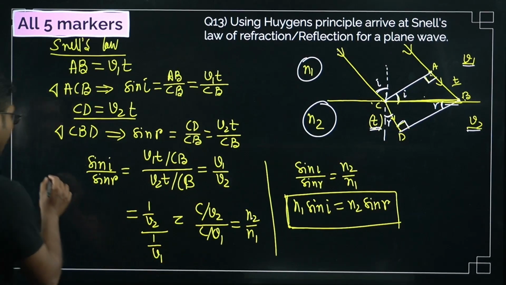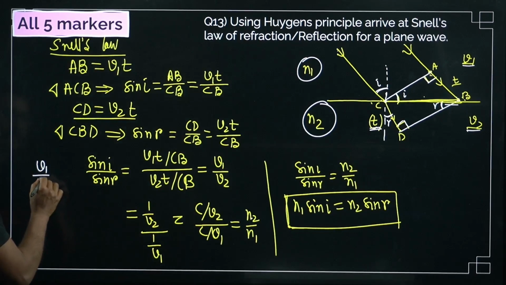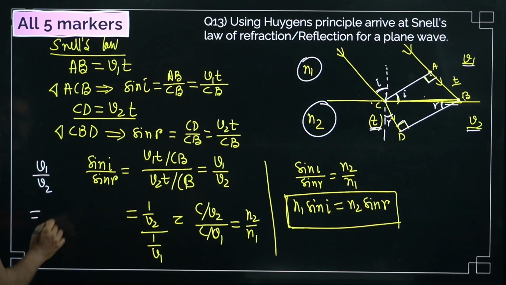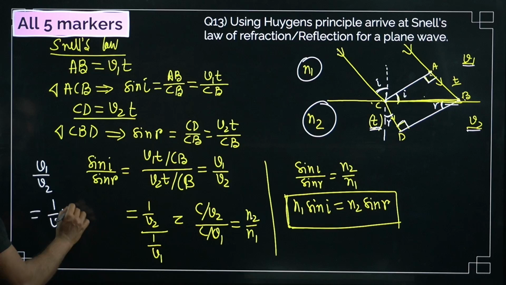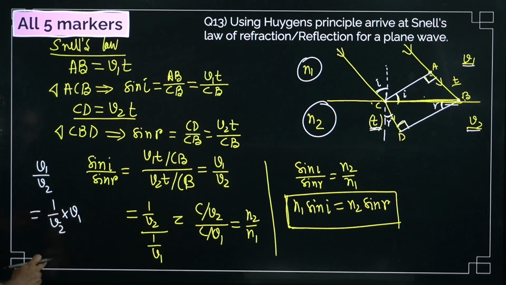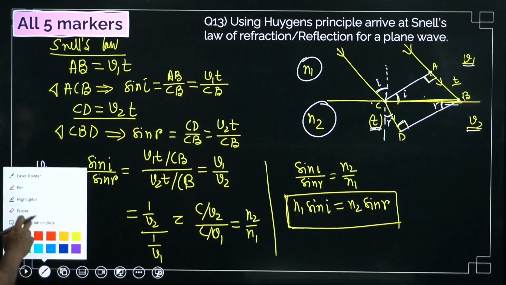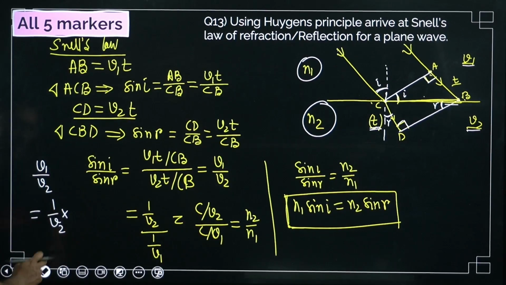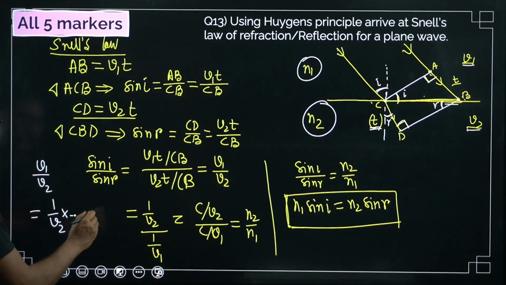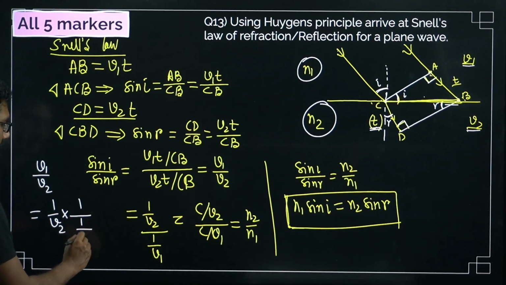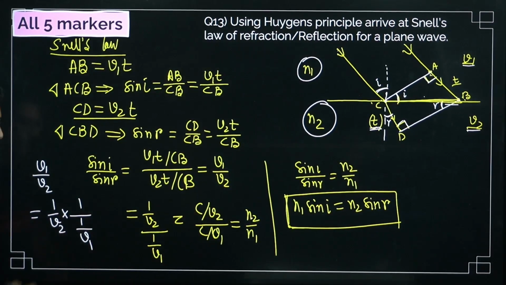Otherwise you have to be careful. V1 by V2 was there, right? That is 1 by V2 into V1. So what is 1 by V1? I can write V1 like this, 1 by V1. The same way, division of division becomes multiplication.